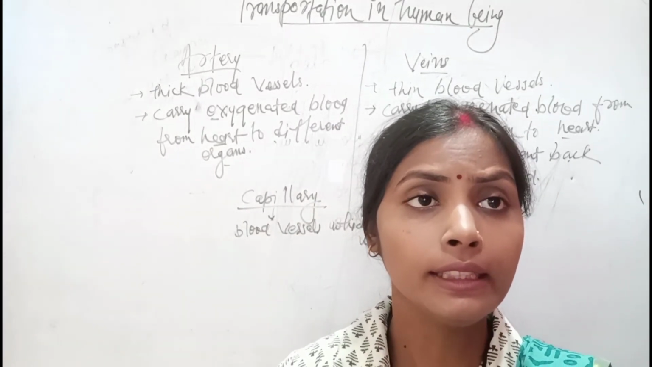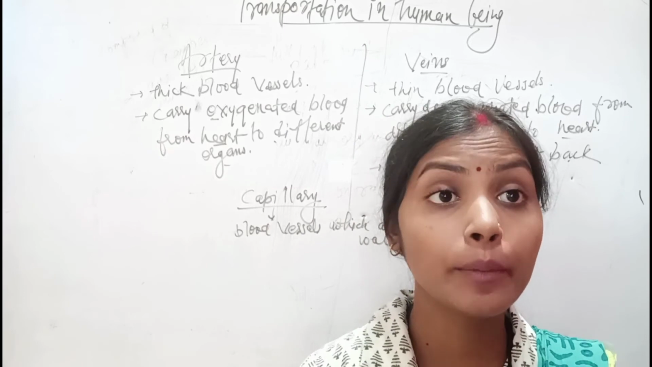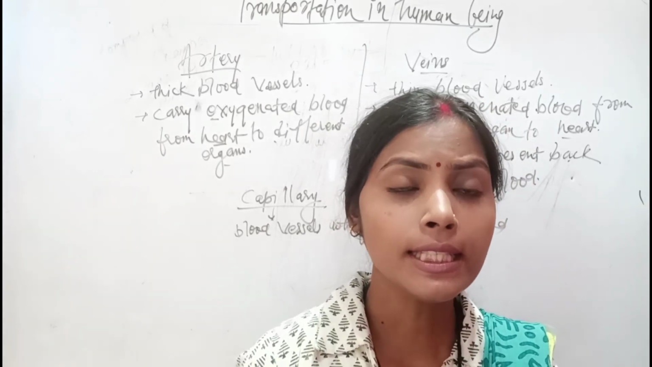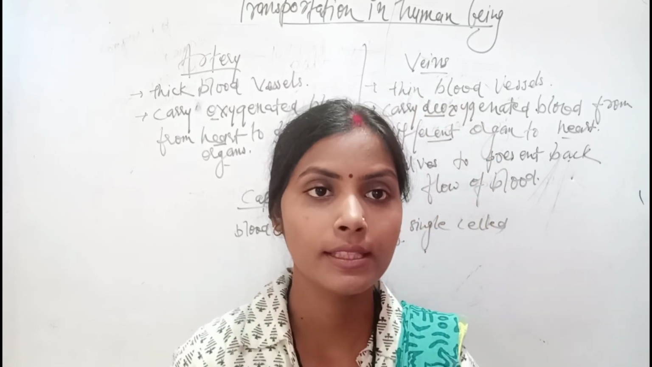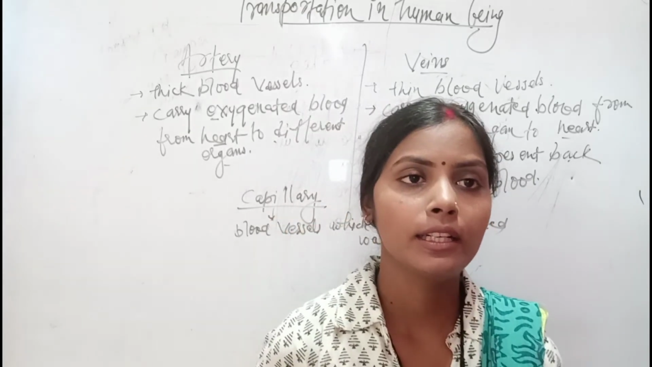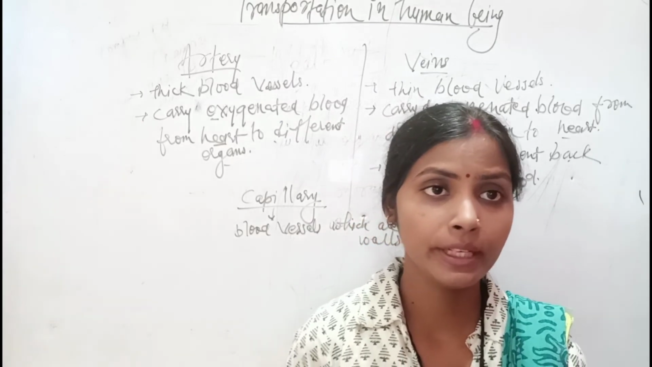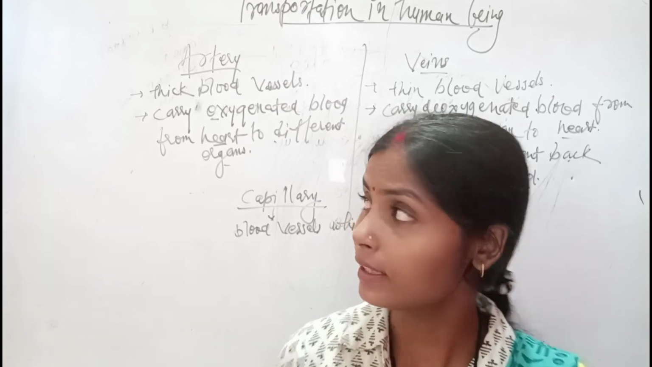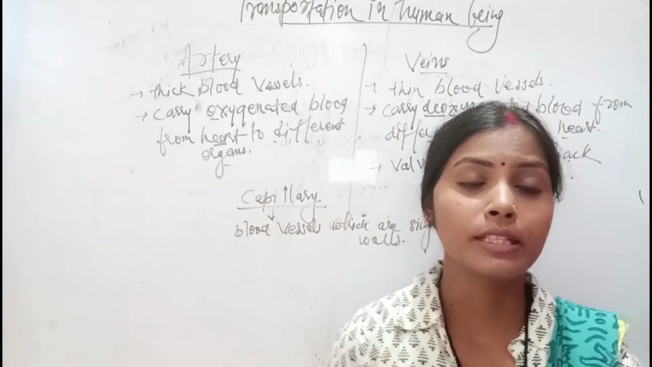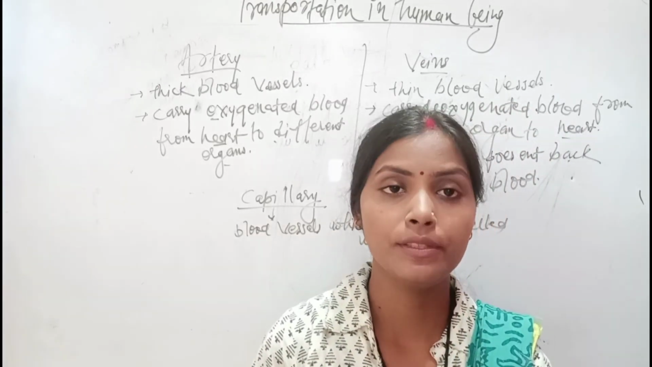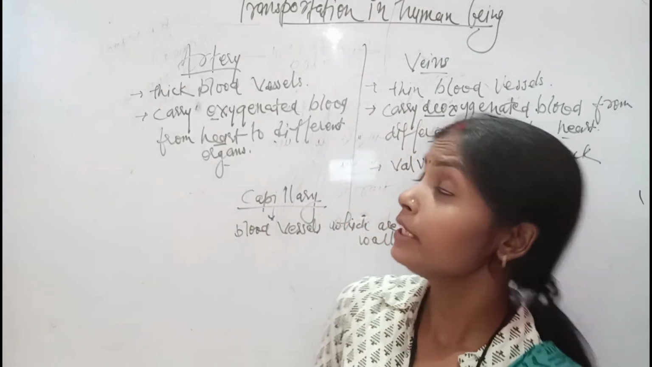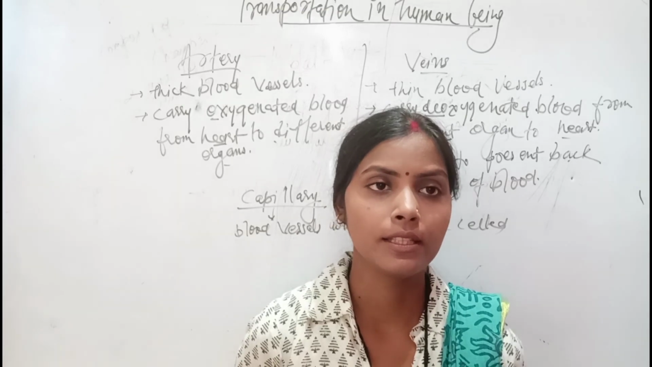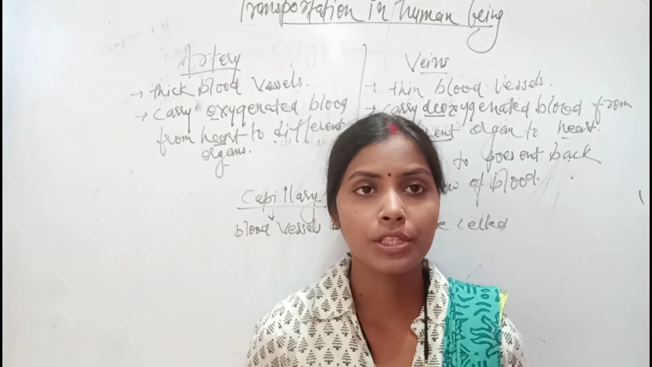Clear? And in the heart there is double circulation, since the blood flows twice. Once oxygenated blood flows and once deoxygenated blood flows. That is why in humans there is double circulation. So we have seen the transportation in humans and the different parts it consists of. In the next video we will see transportation in plants.